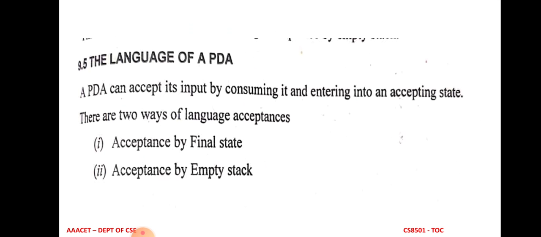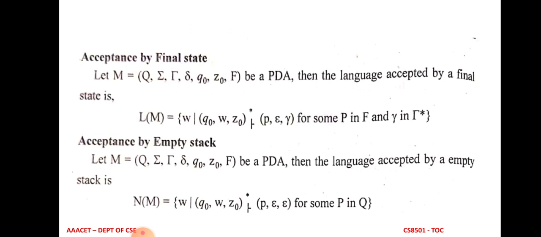So clearly note that for final state, the stack may have some more elements, which means Z0 remains in the stack. That is acceptance by final state. Acceptance by empty stack means we have to remove all the elements in the stack. Z0 is also not present in the stack. That concept is known as acceptance by empty stack.